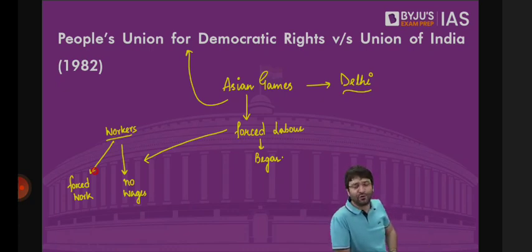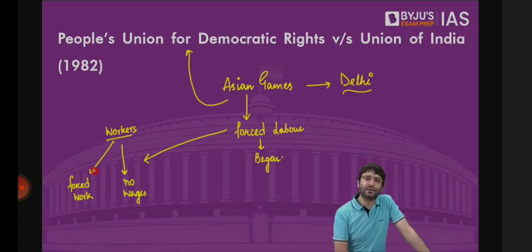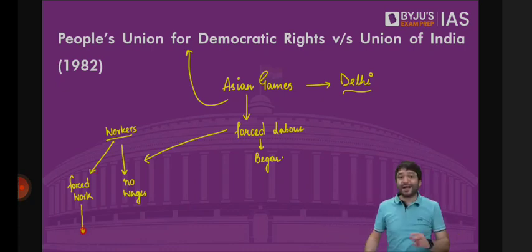PUDR said, no, they're not being forced to work. Are they being paid wages as well? The court was told, yes, they are paid wages as well. The court then replied, then how is this forced labor? How is this begar? People's Union for Democratic Rights said, they are being forced to work extra.